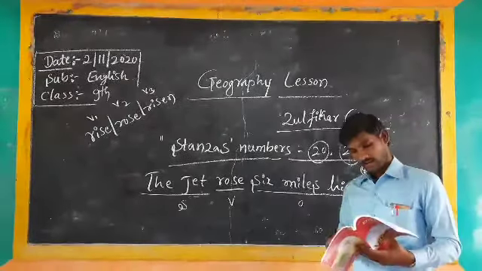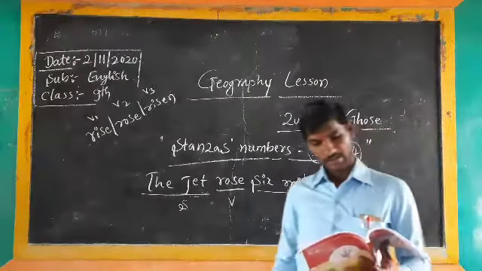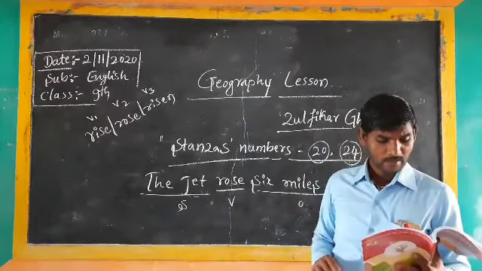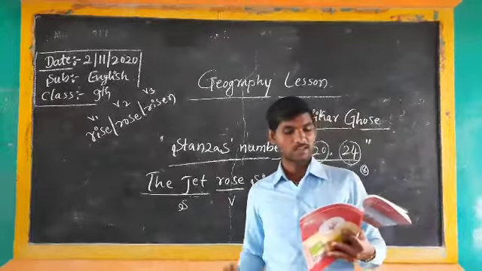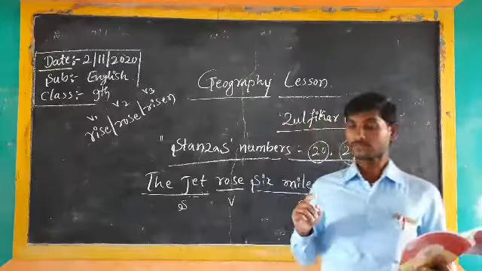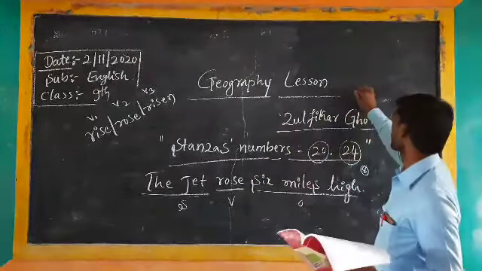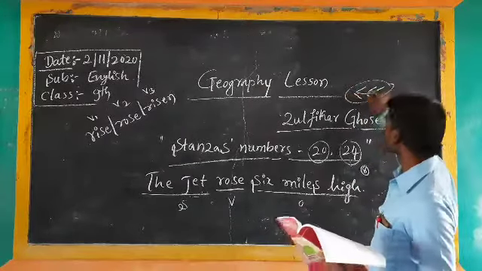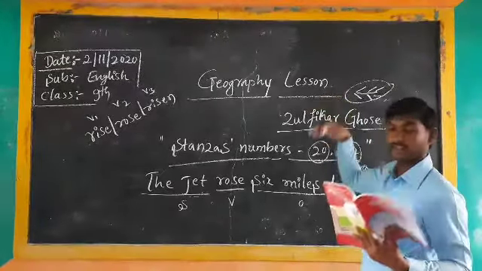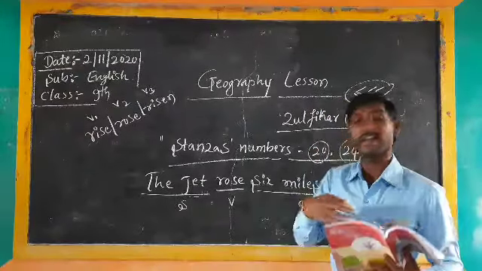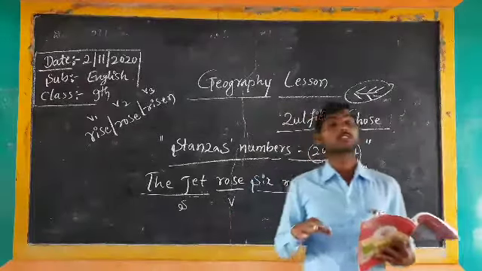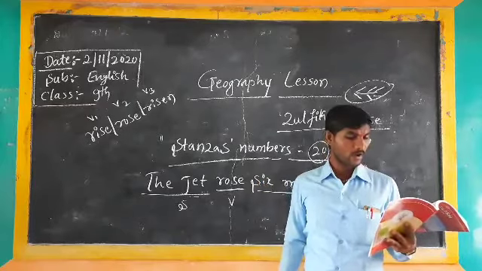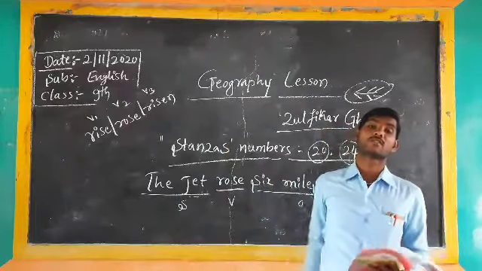Okay, we have to start on the next line. When the jet rose 6 miles high, it was clear that the earth was round. When we are in the plane, at the time we are staying in the plane, we have to observe the land, we have to observe the earth. It is clearly observable there. What do we observe? The earth was round.